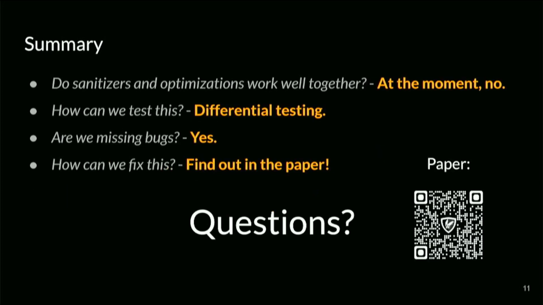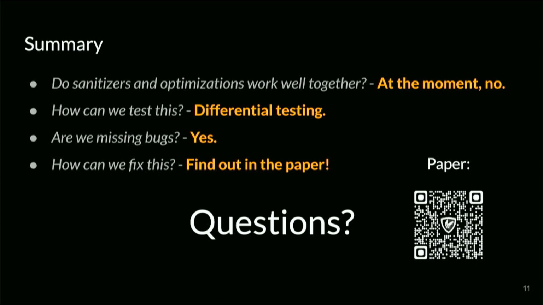So to summarize, do sanitizers and optimizers work well together? Well, unfortunately, at the moment, they don't. How can we test this? Well, differential testing turned out to be, in the current state, actually pretty sufficient. Are we missing bugs? Again, unfortunately, yes. And the last question, how can we fix it?